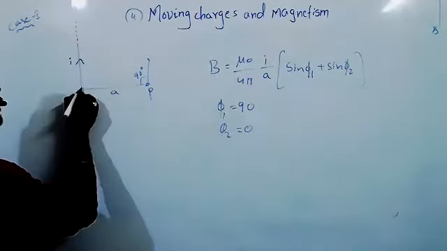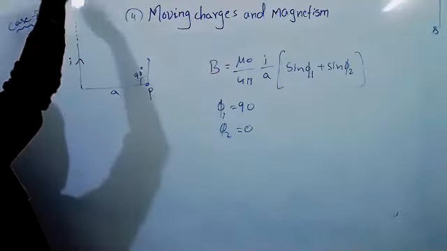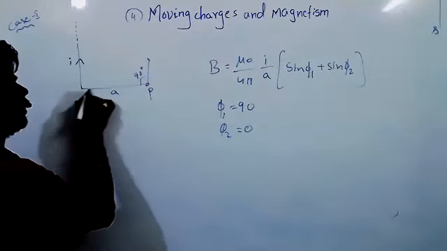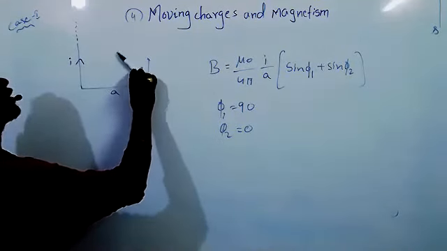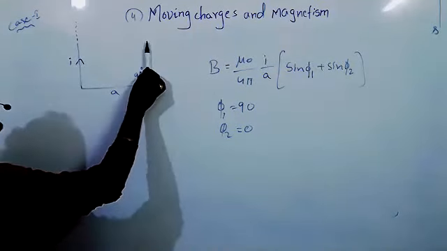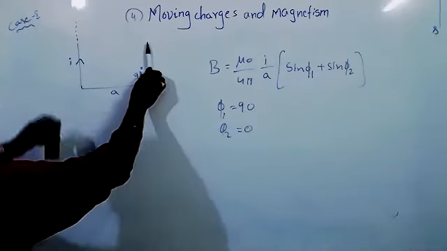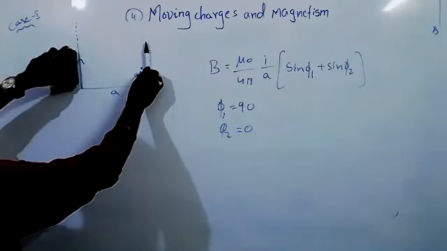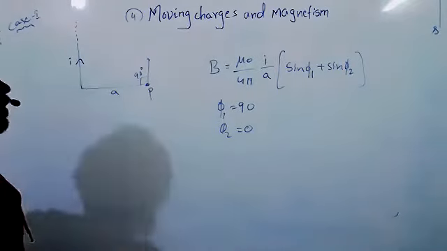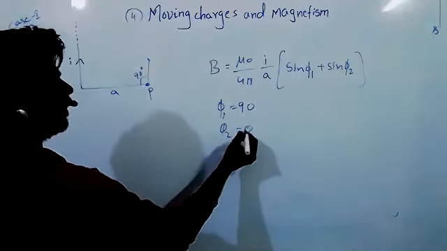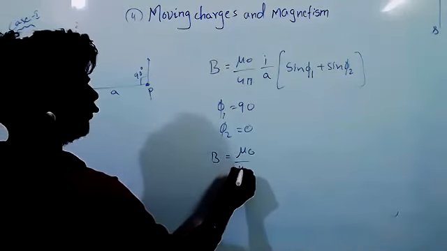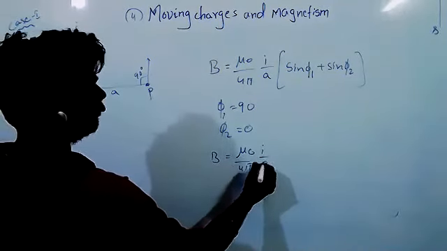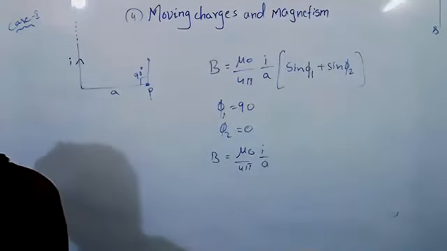That is called semi-infinite. Means if it is an infinity and I will take one point here at a distance, I will take a point here. So I have to cover only the upper part. This upper part I can cover up to 90 degrees. Once it reaches 90, both the parallel lines meet at infinity. So it will become like this. So phi 2 will become 90. Now what is the answer? B equals mu naught by 4 pi, I by A. Am I clear?